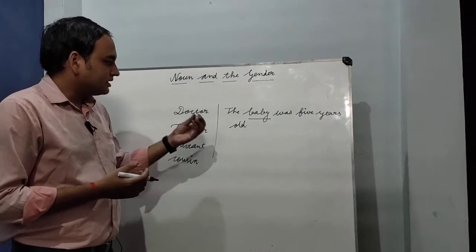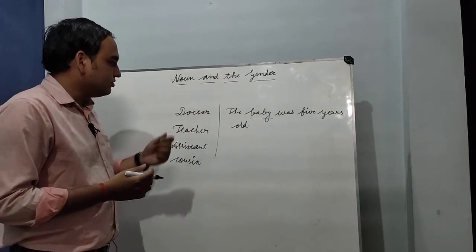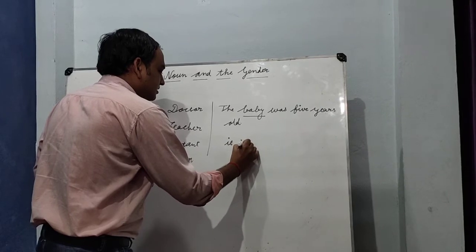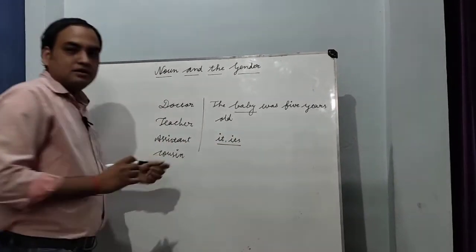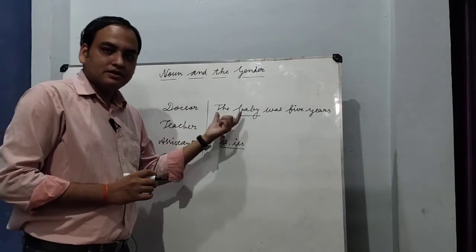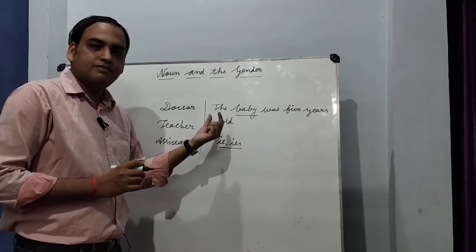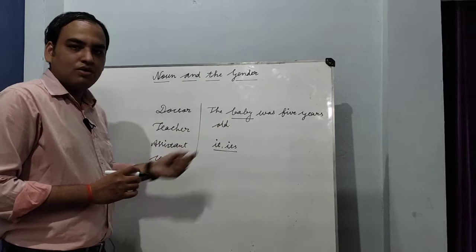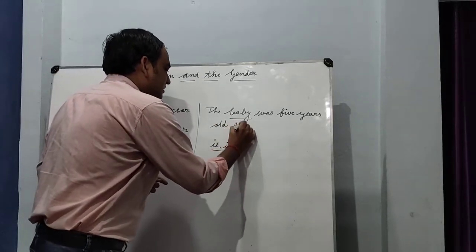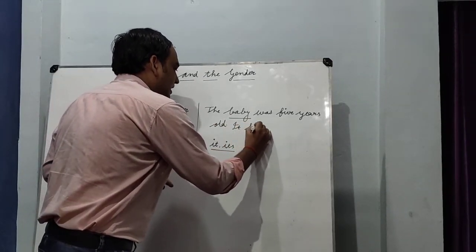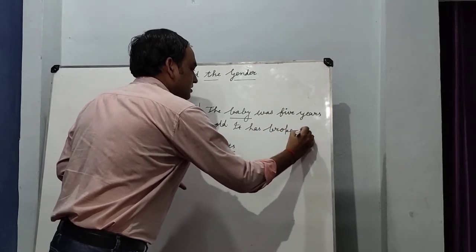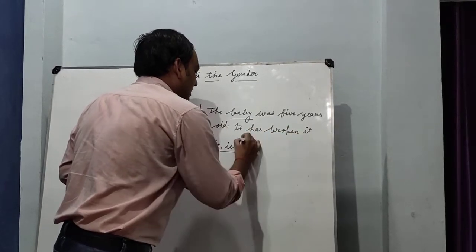Okay, in such a situation we will use its to represent the baby, in the case of the pronoun. So we can write here: the baby was 5 years old. It has broken its leg.